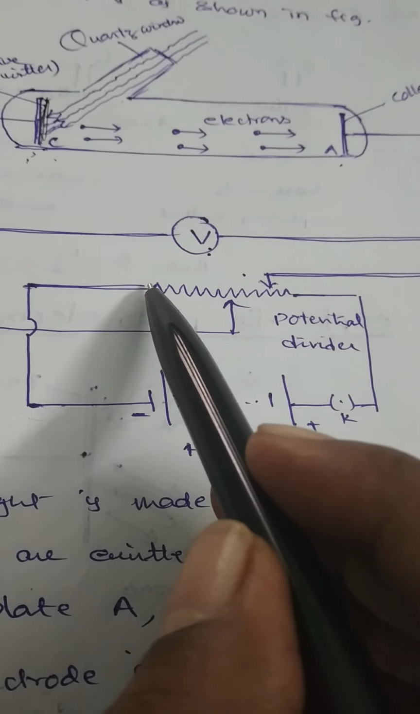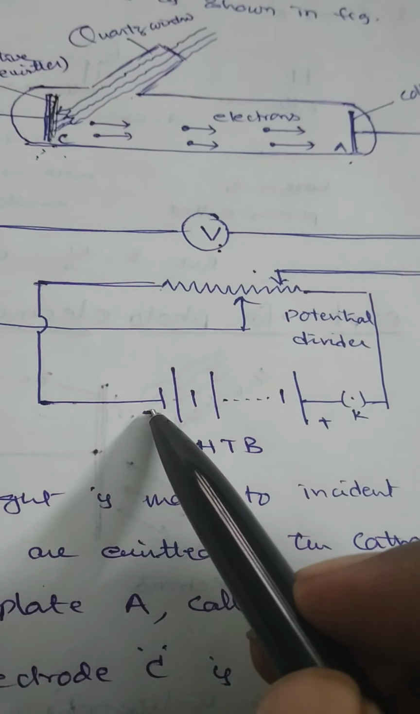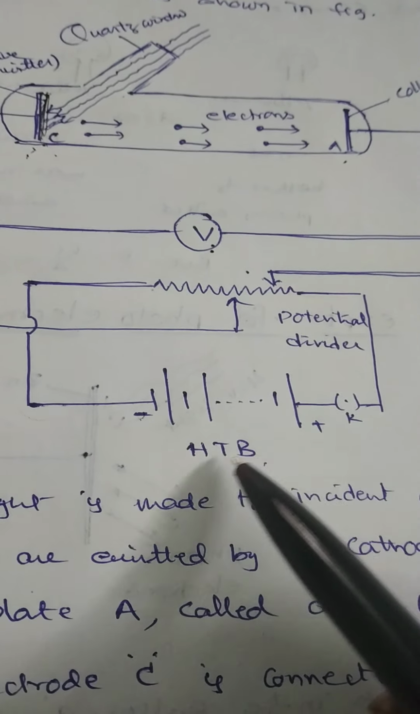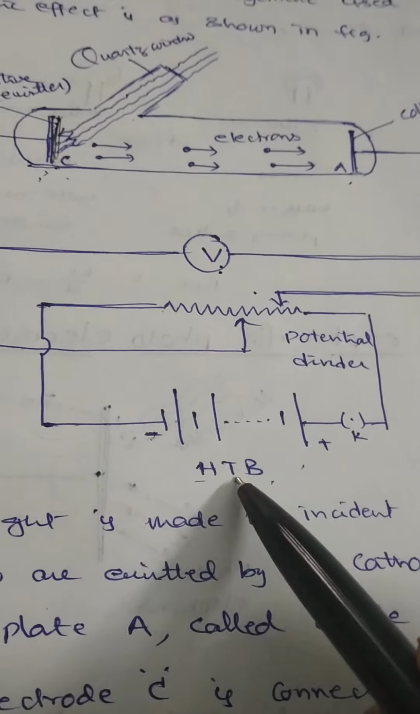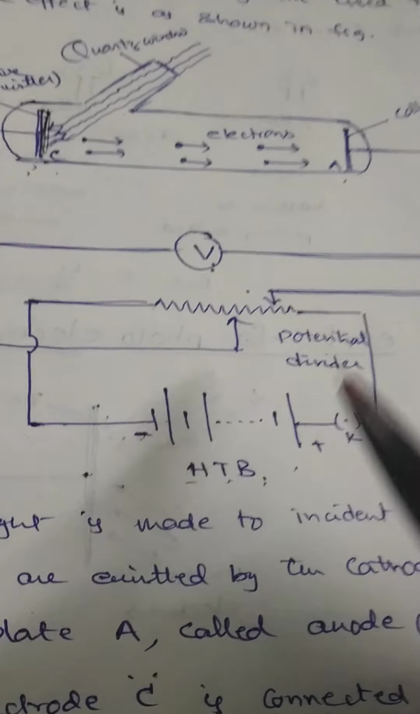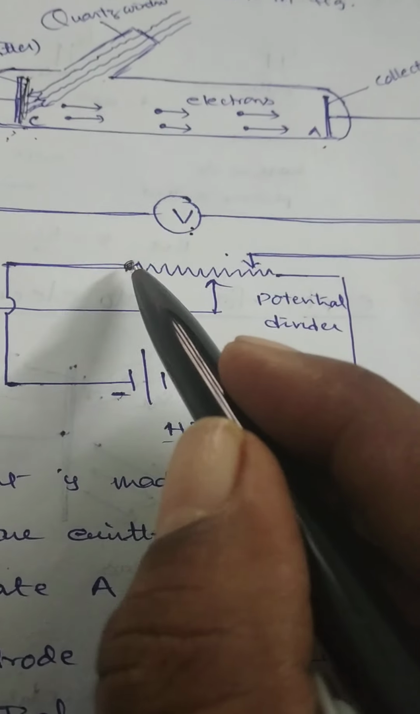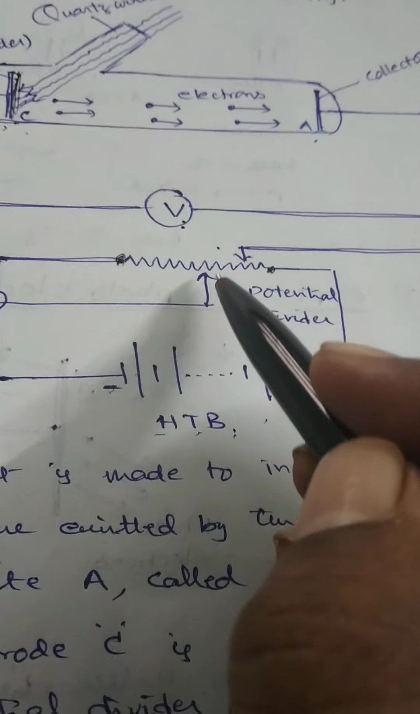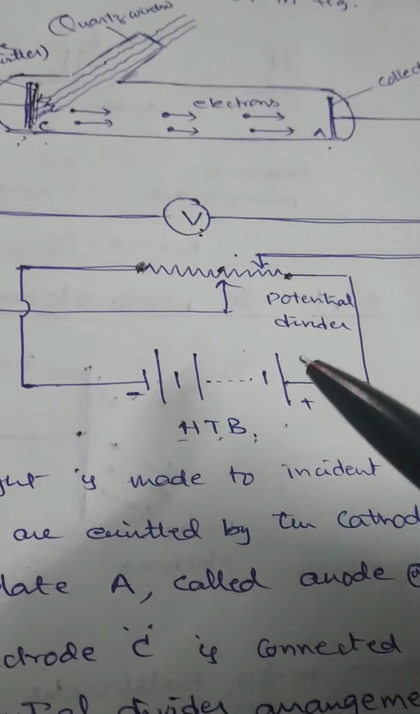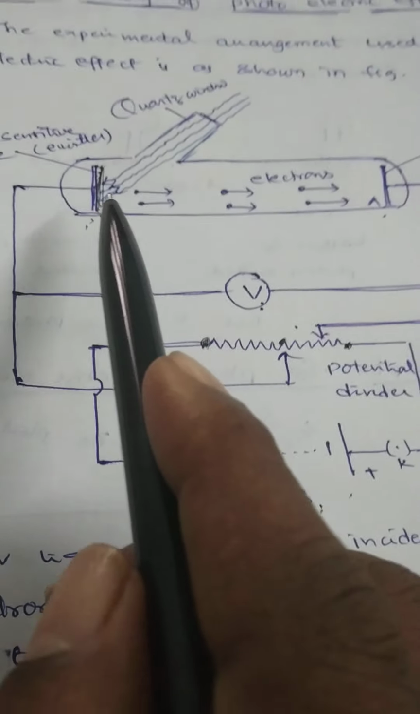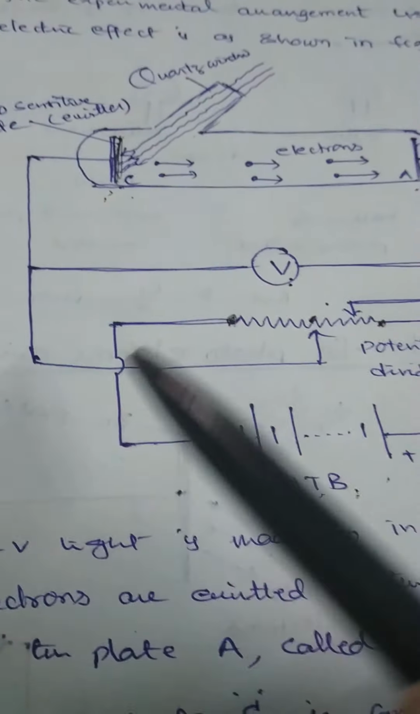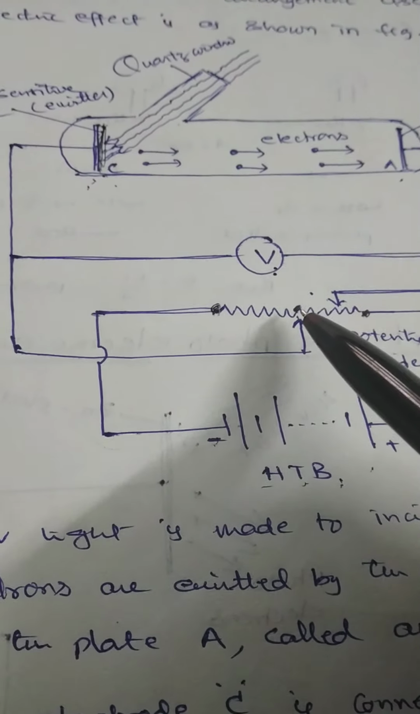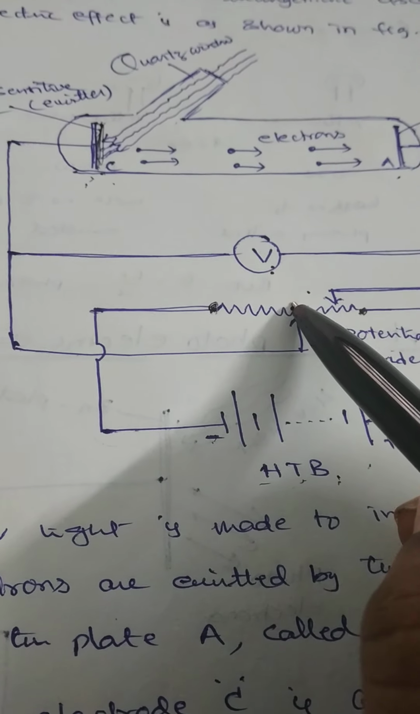Now, one end of the potential divider is connected to the negative plate of the HTB, and the other is connected to the positive plate of the HTB, the high tension battery. That means at one end there is a negative potential, and at the other end a positive potential. Exactly at the middle, the potential is equal to 0. So C is connected to the middle of the potential divider, which means the potential at C is always maintained at 0 volts.